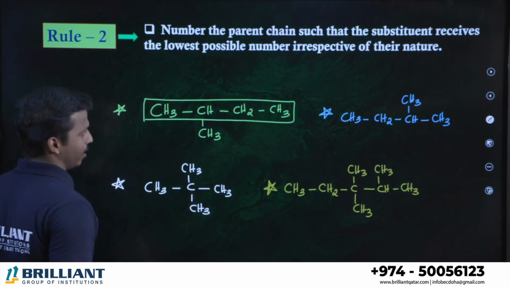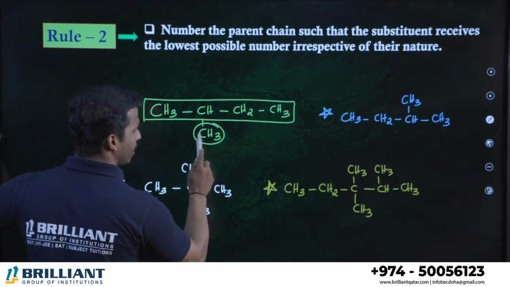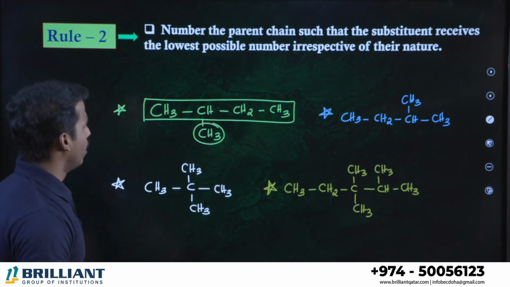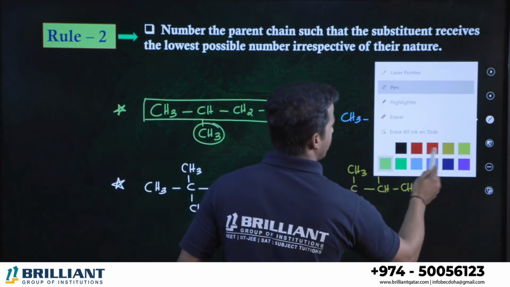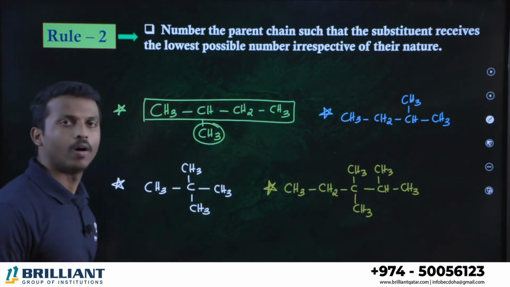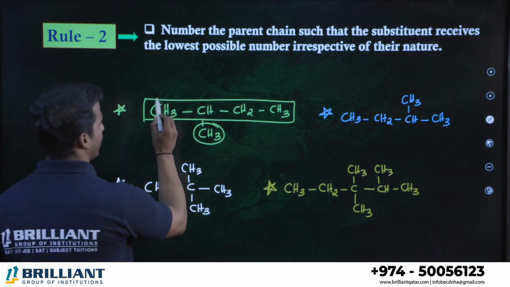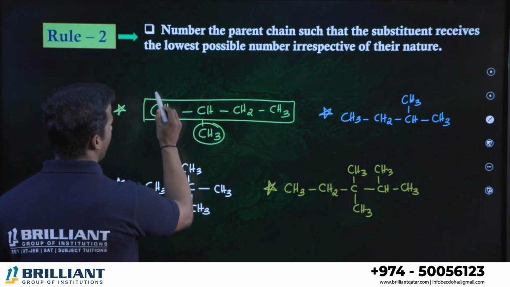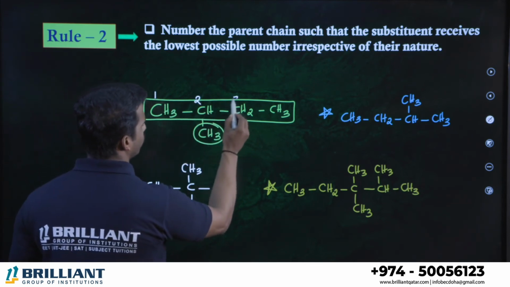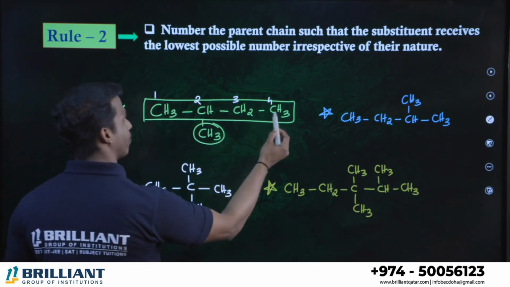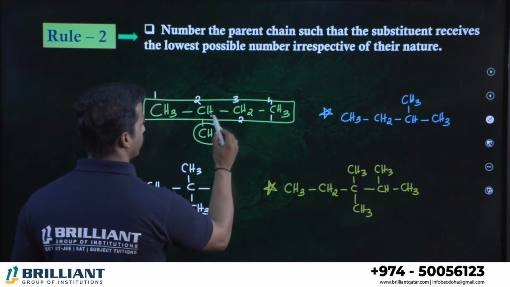So let me take this as the parent chain. What is the branch or substituent here? Methyl. Now, I'm going to number this parent chain. Total how many carbons? 4 carbons. I can write either 1, 2, 3, 4, or I can write from right to left, 1, 2, 3, 4.